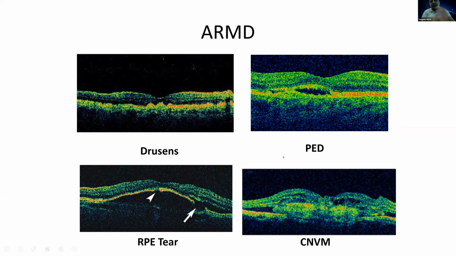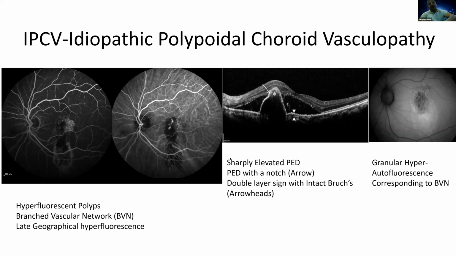So these are various patterns you may be seeing, although there are many more patterns which may be present in ARMD, but these are the basic patterns that you may be seeing in age-related macular degeneration. So this is another, the idiopathic polypoidal choroidal vasculopathy.